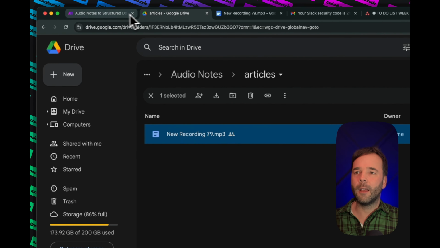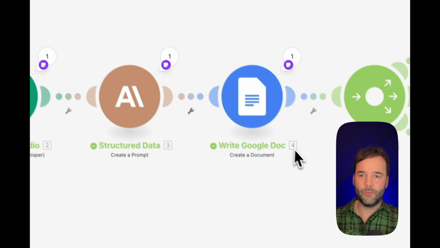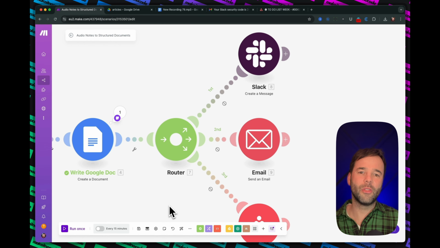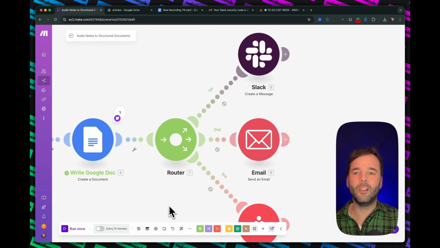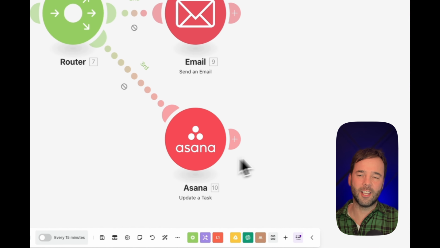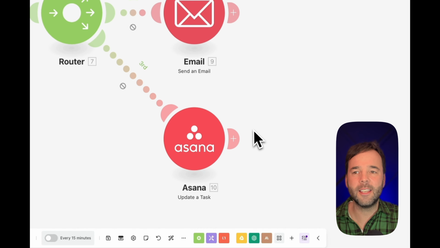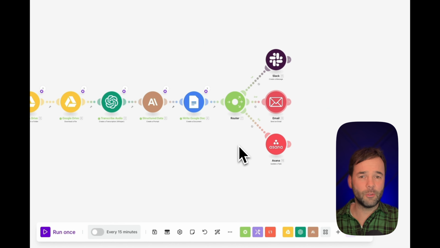So once it's sent it off to Google Drive, we've added in a route. In this case, we've gone for three routes: Slack, email, and it will also post it straight to Asana within a task. So imagine you would use this literally as a dictation. You've gone for an interview,